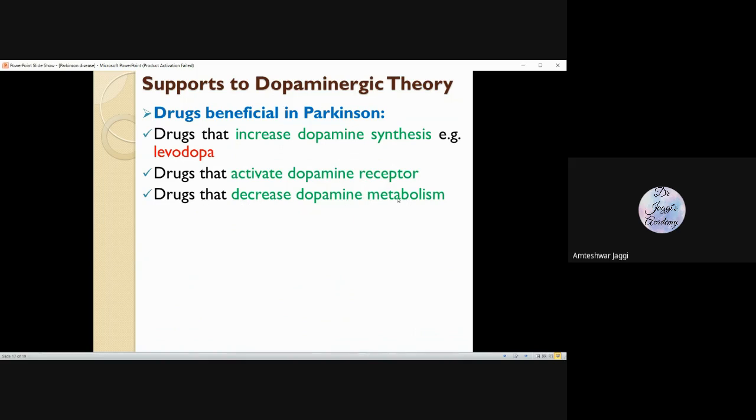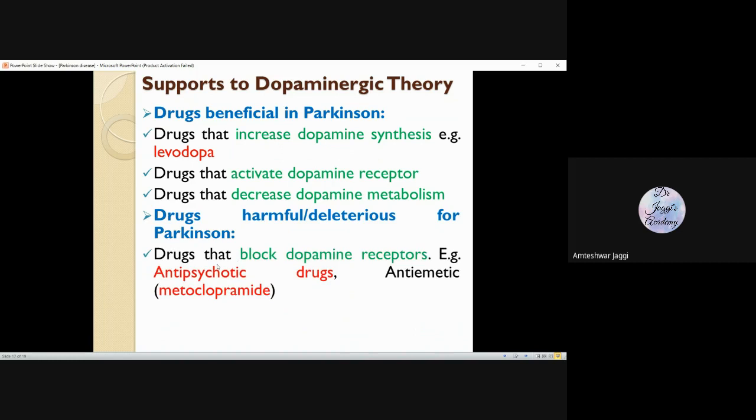If dopamine is not metabolized, the levels will be very high. And there are certain drugs which can produce deleterious, harmful effects. If you block dopamine receptors, drugs like antipsychotics and metoclopramide can be harmful.